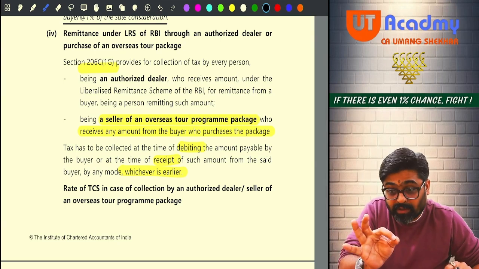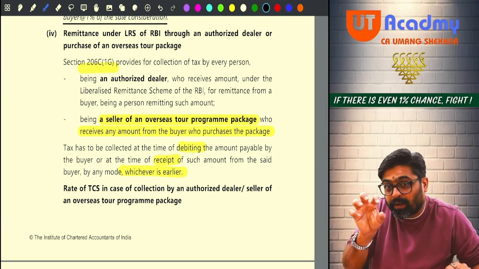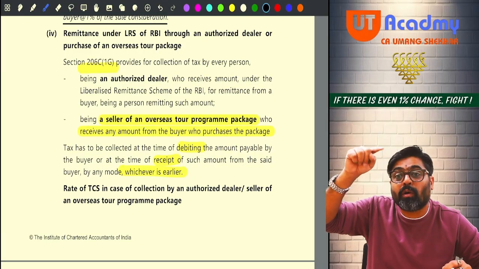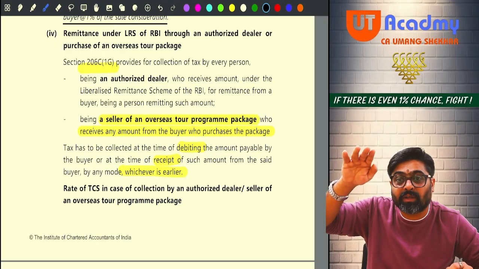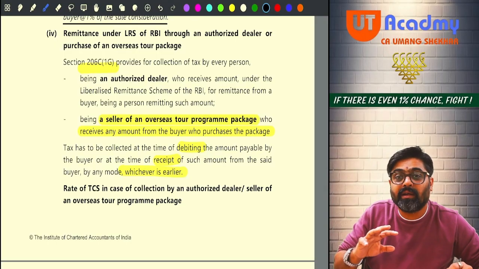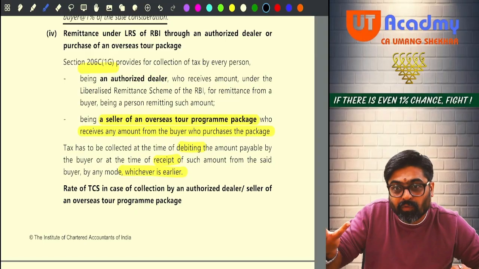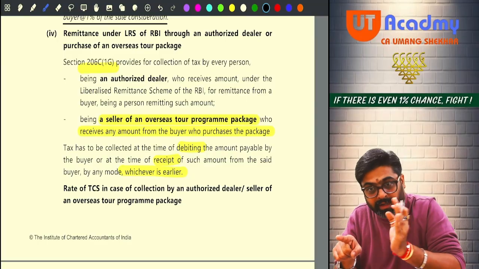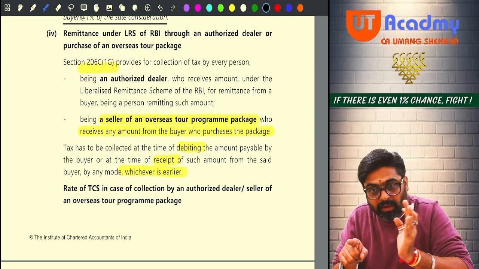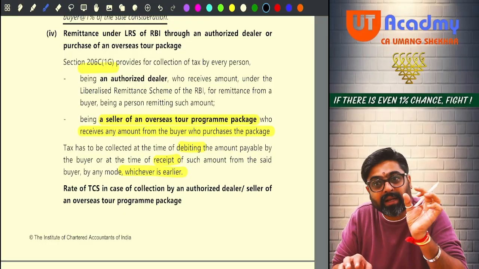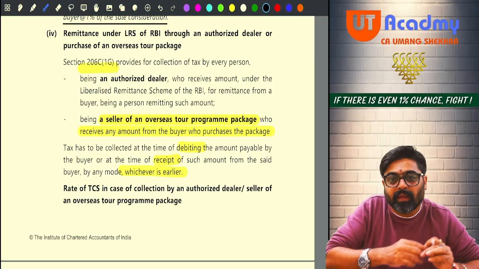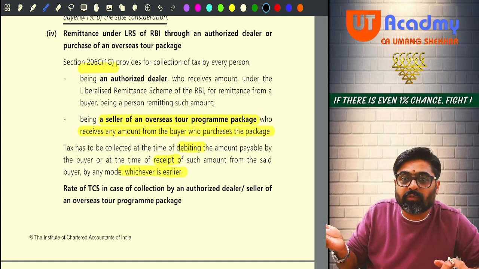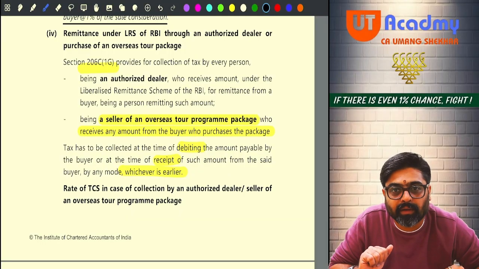Whatever amount you are using to purchase the foreign currency, even that is your income. So the authorized dealer, the foreign exchange dealer from whom you are going to buy, will take your money, he will charge you some amount, and along with that he will charge TCS also, because the amount you are giving him is your income only. Getting my point, everyone?